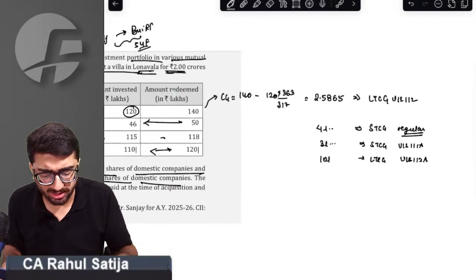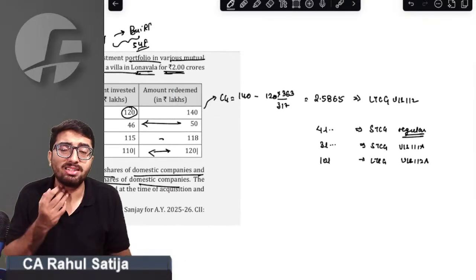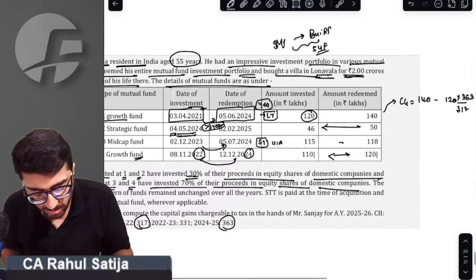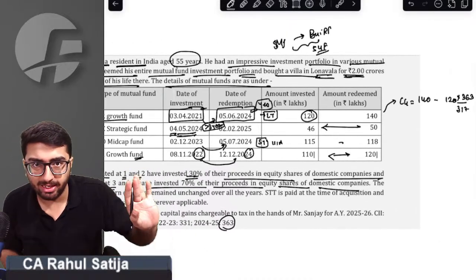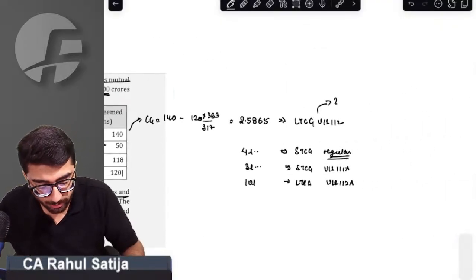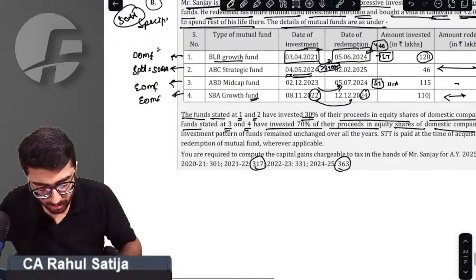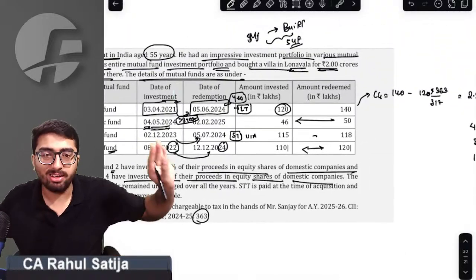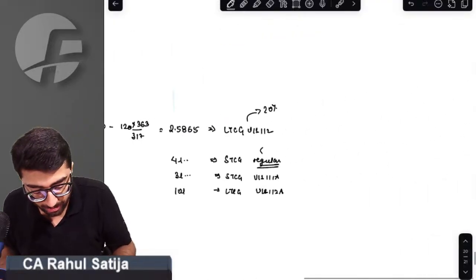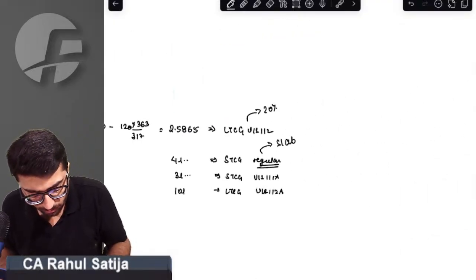So just out of curiosity, can you all answer the tax rates at which they will be taxable? The first one is capital gain under section 112. It was sold prior to budget, so the tax rate will apply at 20%. The second one is 50AA. It is always short term, so it will be taxable at the rate slab.